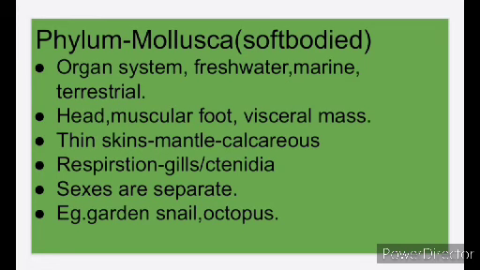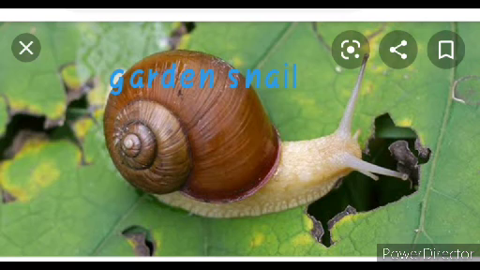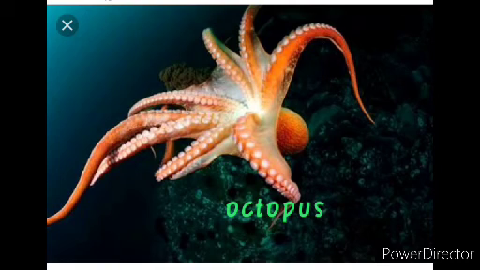The whole body is covered by a thin skin called the mantle. Over the thin skin is the hard shell, the calcareous shell, fully made up of calcium. Respiration is by gills, otherwise called ctenidia, the C is silent, or lungs. Reproduction: sexes are separate. Examples: garden snail and octopus.